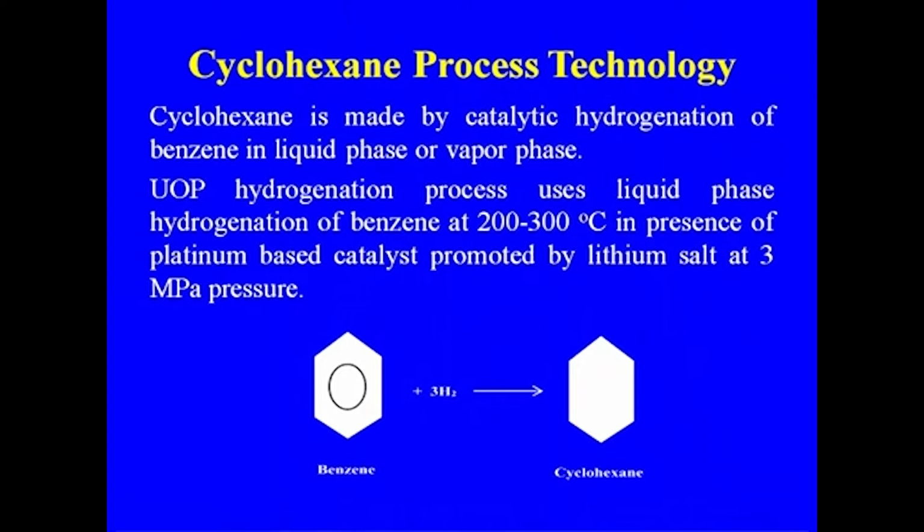The UOP hydrogenation process uses liquid phase hydrogenation of benzene at 200 to 300 degrees centigrade in presence of a platinum based catalyst promoted by lithium salt at 3 megapascal. This is the reaction that is taking place after the hydrogenation of benzene. We are getting the cyclohexane.